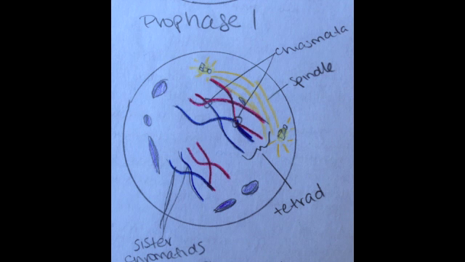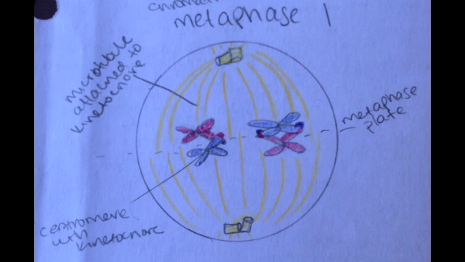Homologous chromosomes come together and match up in tetrads. The tetrads line up at the metaphase plate of the cell.